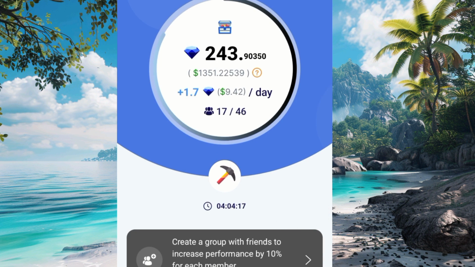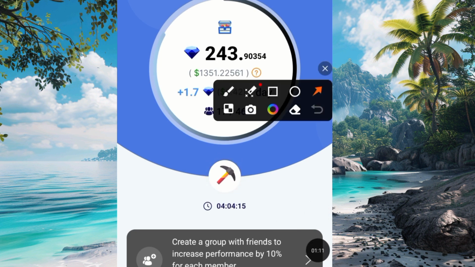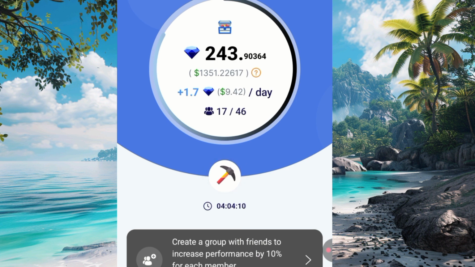Don't forget that if your mining session is over, this is mine now. I have about 4 hours, 4 minutes and some seconds left. If you tap on it, a couple of countries and states in your locality will be brought out.